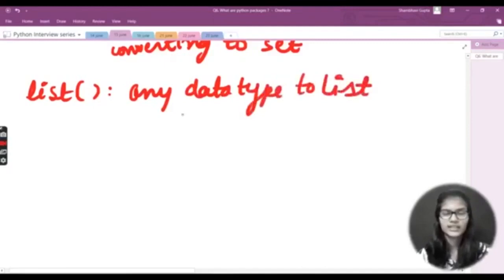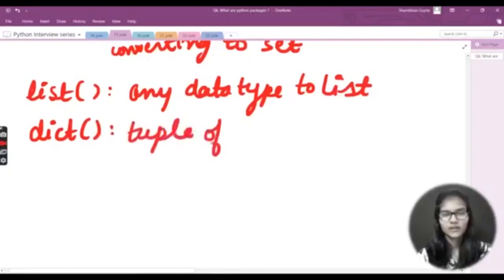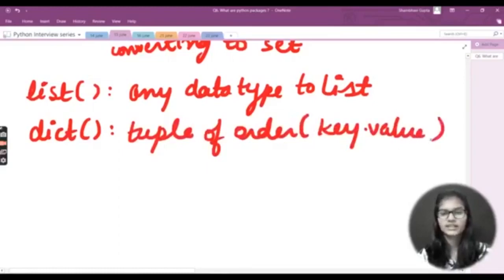Now for dictionary we have dict, another function. This function is used to convert a tuple of order key, value into a dictionary. If a tuple is in that order, key and value, then only it converts it into a dictionary, like this.